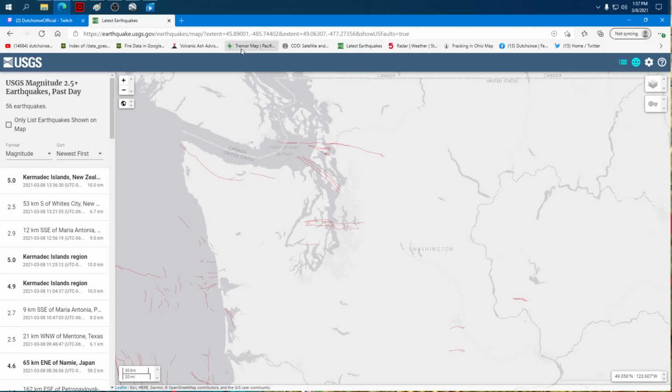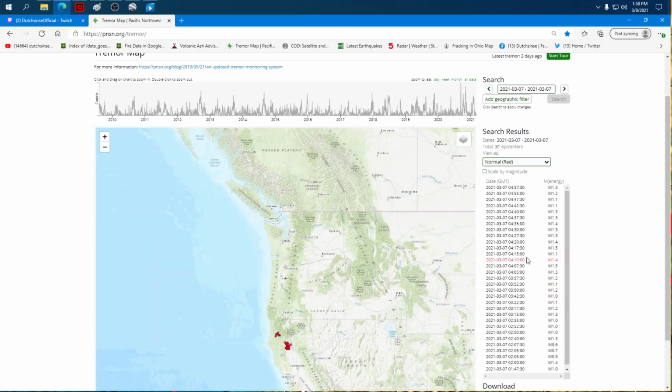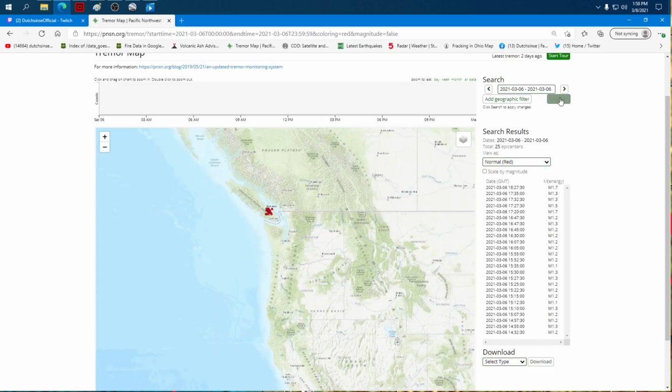You know what? Let's go check the tremor map and see what's going on with the tremors. 31 tremors in California as of yesterday. They are not reporting today's tremors yet. Let's go to the 6th. Well, look what was happening on the 6th.